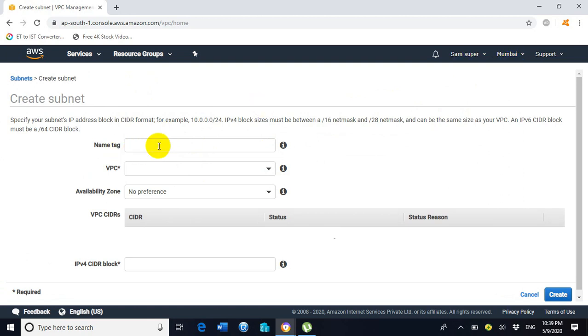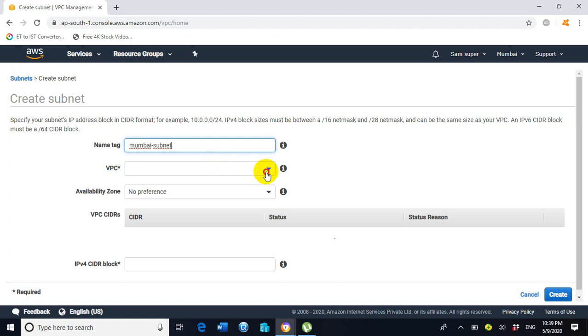So I will assign the name Mumbai-subnet. It is not necessary that you assign the same name. It is not mandatory; you can assign any other name.